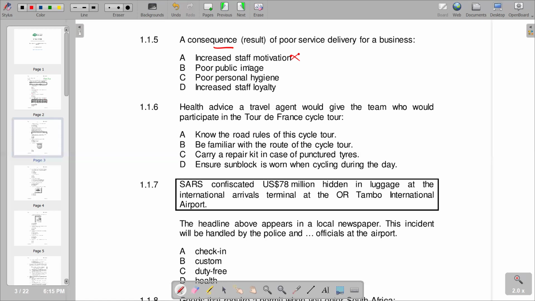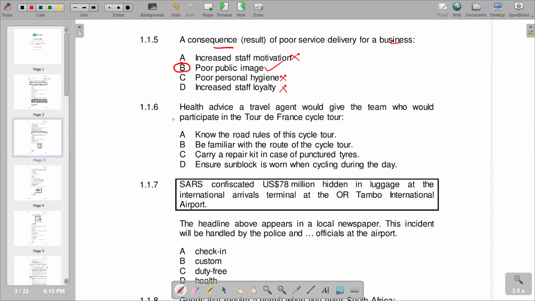Then a poor public image becomes a consequence of poor service delivery. So this one is correct. We have poor personal hygiene. It's a personal hygiene, so it's not a consequence to the business. So it's out. And then we've got increased staff loyalty, which is actually a positive, not a consequence. So it's also out. So we are left with B, which is saying poor public image. So we have B as the correct response.